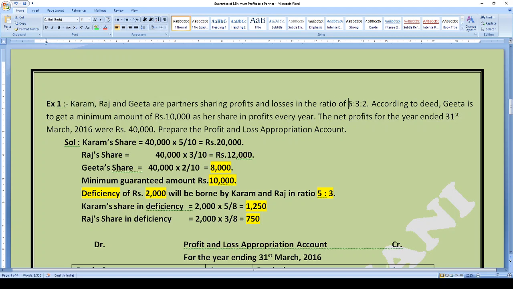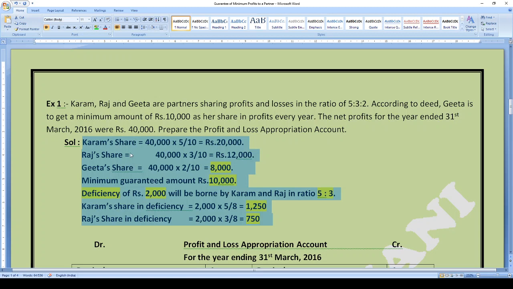So they will be sharing this deficiency in the ratio of 5:3. Let us start with the calculations. First of all, these will be your working note part, where some calculations are to be made by you. So let us distribute the profit of rupees 40,000 during the year among the three partners, Karam, Raj and Geeta, in the respective ratio 5:3:2.